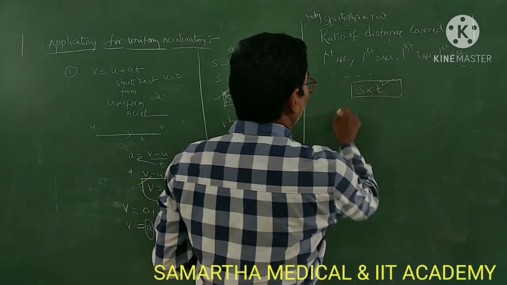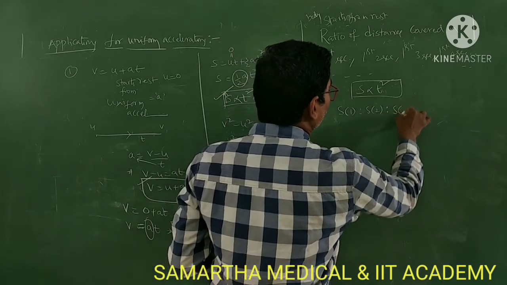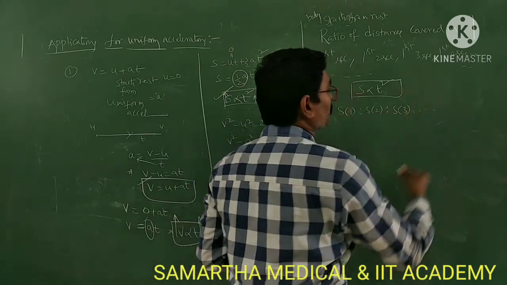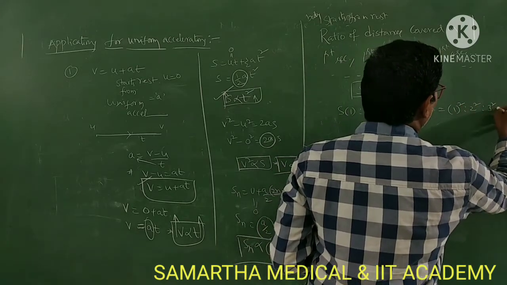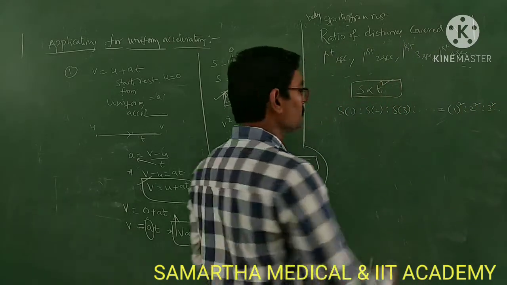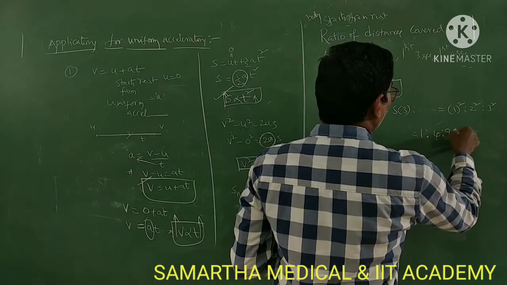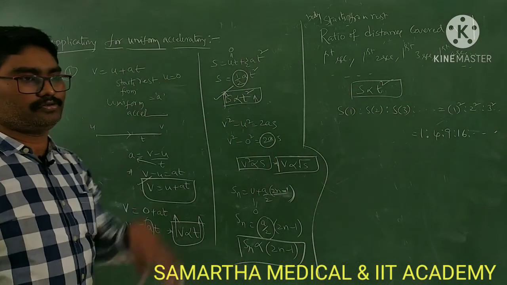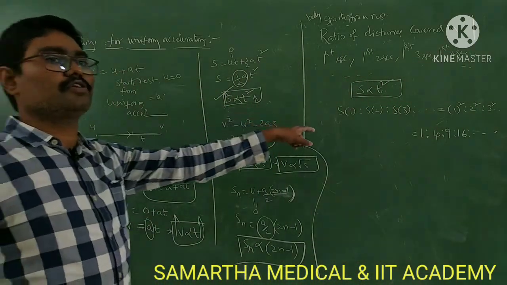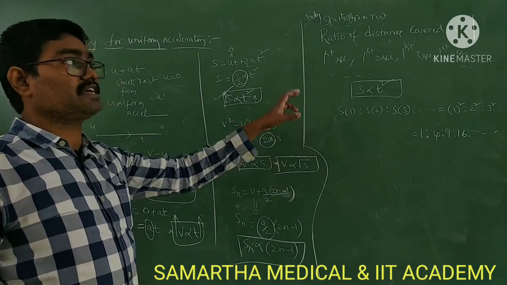S in first second is to S in 2 seconds is to S in 3 seconds, and so on, is equal to 1 square, 2 square, 3 square, and so on. So 1 is to 4 is to 9 is to 16 is to 25 and so on, the squares ratio. That is for a body which is going with uniform acceleration, ratio of distances covered in first second, first 2 seconds.